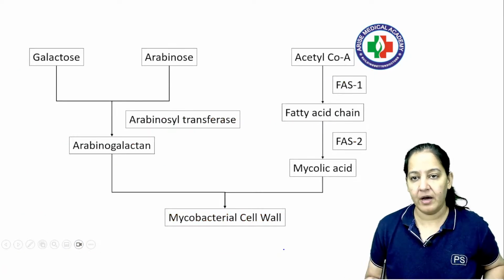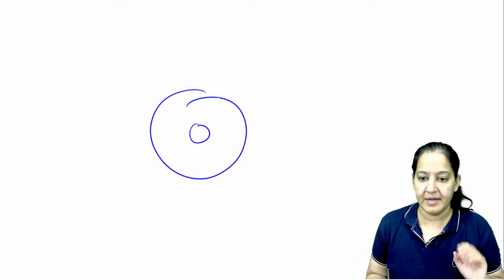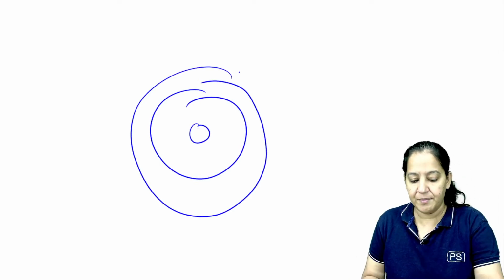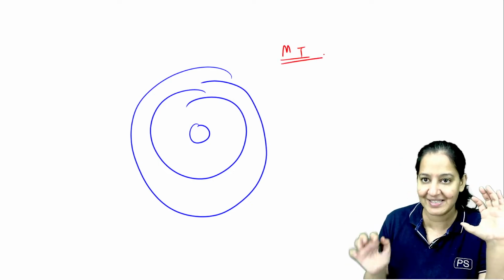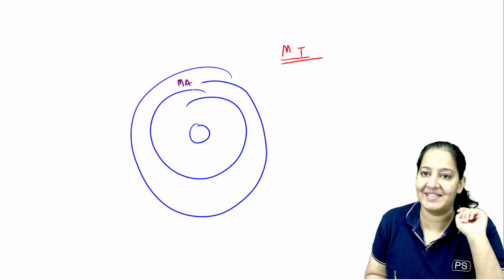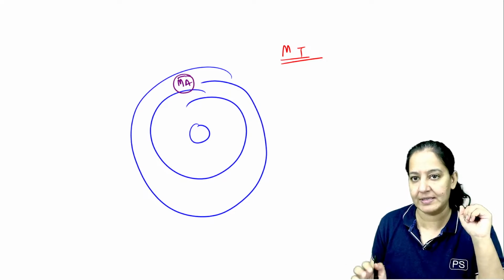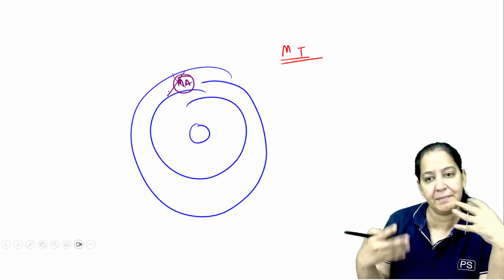So out of the 5, okay, this is a bacteria. The name of this bacteria is Mycobacterium TB. It is having a cell wall. You may have read this in microbiology also. Mycobacterium tuberculosis is the name of the bacteria. It is having a cell wall. The cell wall contains a lipid known as mycolic acid. Mycolic acid is required for cell wall synthesis. If you give any drug that inhibits mycolic acid synthesis, the cell wall will not form and the bacteria will die.